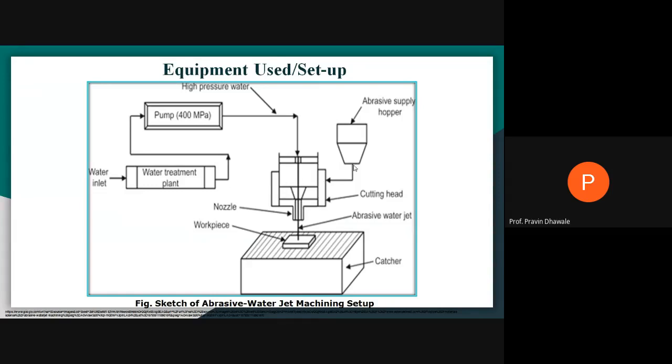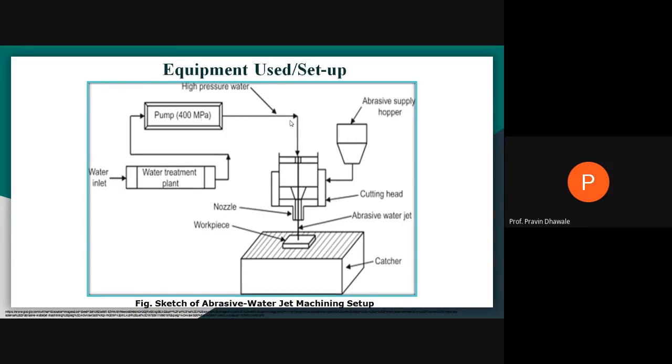And in this mixing chamber, we are also providing abrasive particles through this hopper, right? It has a certain mechanism to vibrate it, like a flour mill that I explained during abrasive jet machining. So this hopper vibrates continuously so that the abrasive particles present in the hopper go into the mixing chamber.